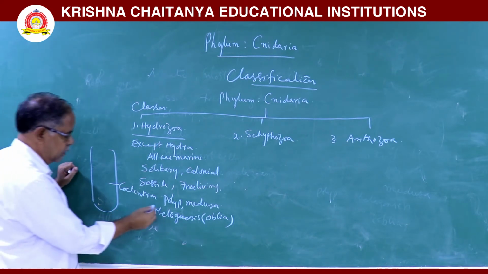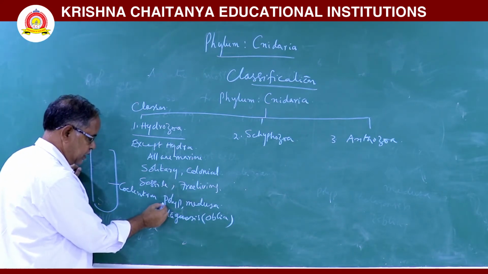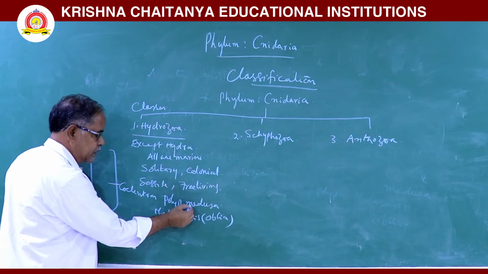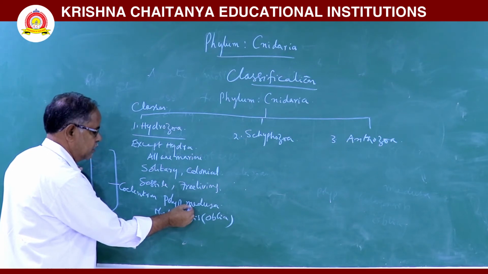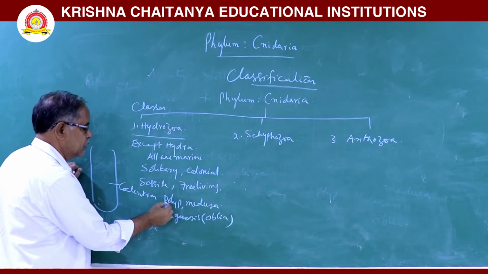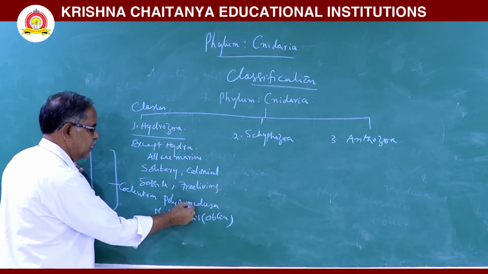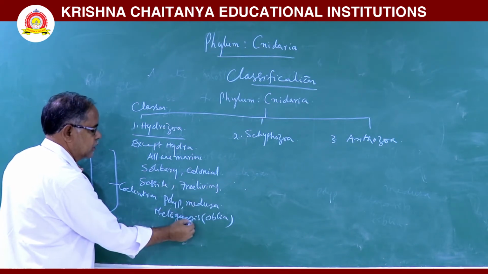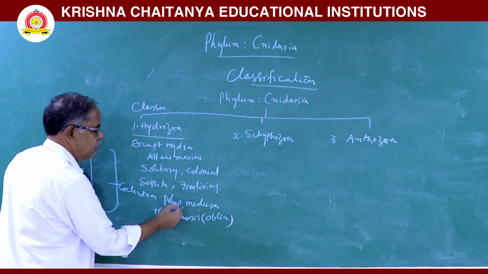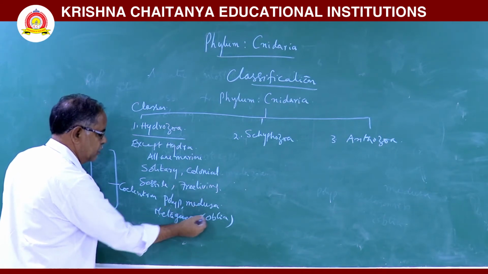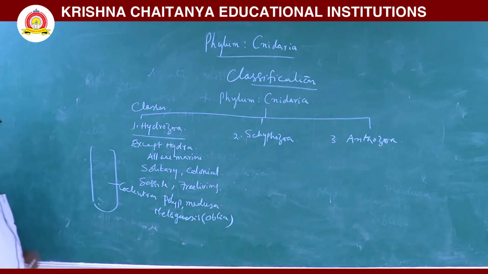So here in these animals, the polyp form is there, this is an asexual form, and the medusa form is there, that is a sexual form. If these two forms are present in one animal, this animal shows metagenesis. For example, in Obelia, polyp is there, medusa is there. This Obelia shows alternative generation or metagenesis.